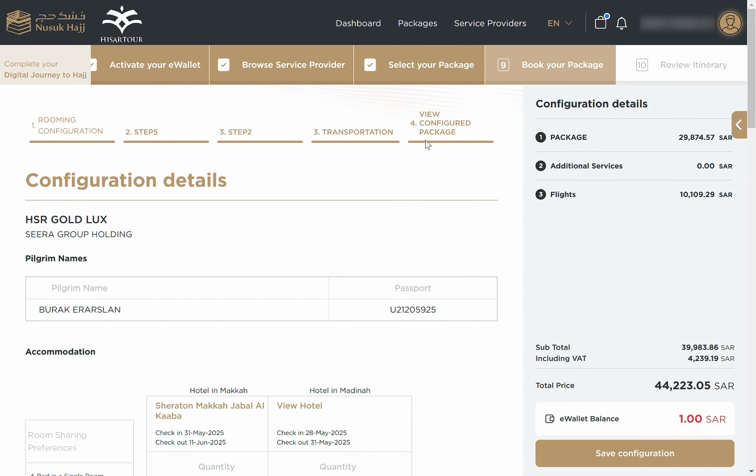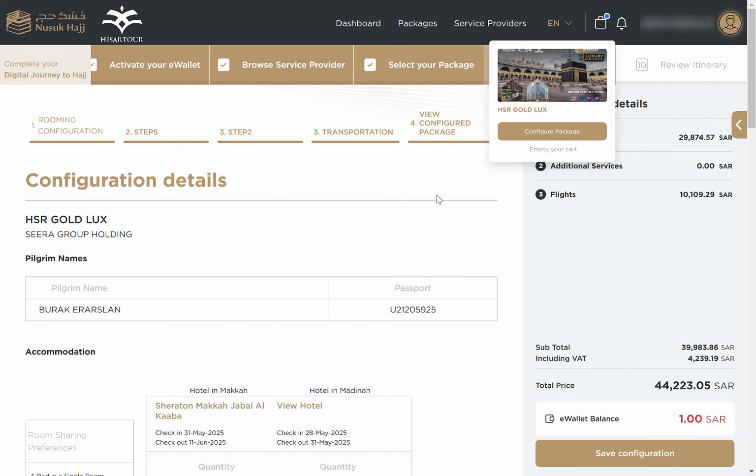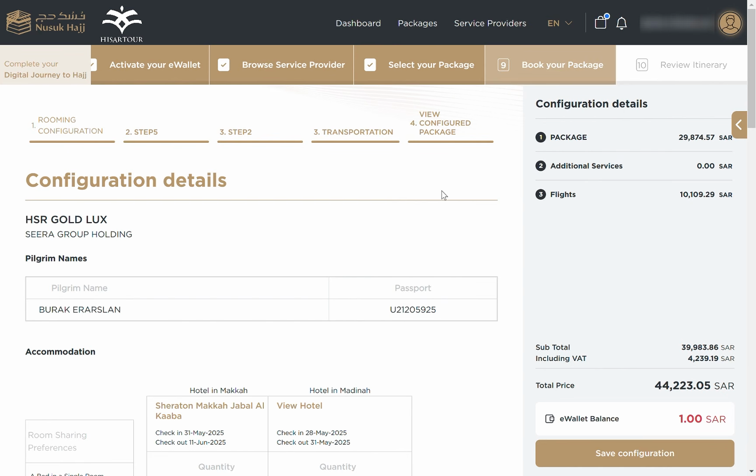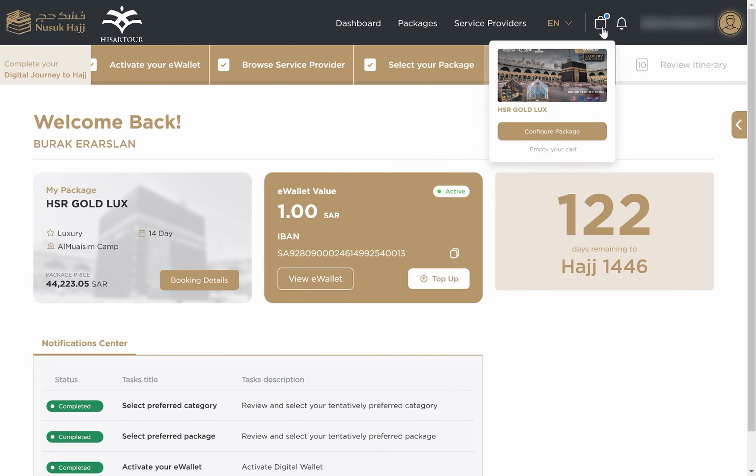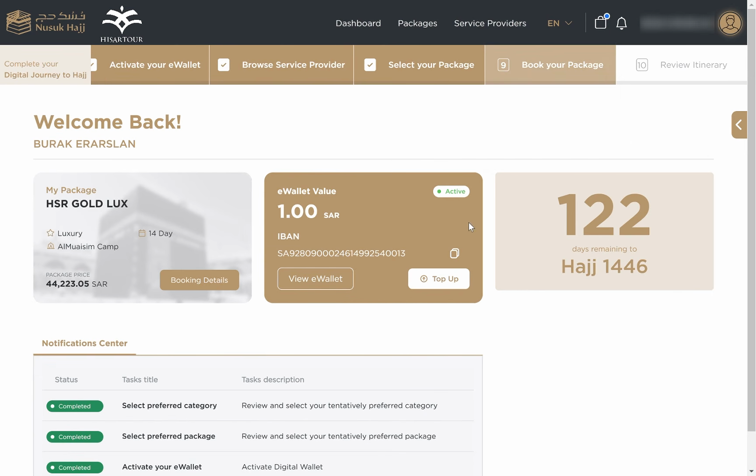On February 9th, when the packages are open for sale, this is important. You have to configure your package, and you have to deposit into your eWallet here. And once the packages are announced open for sale, the only thing you have to do is, when you enter the dashboard, you click on this, configure the package.